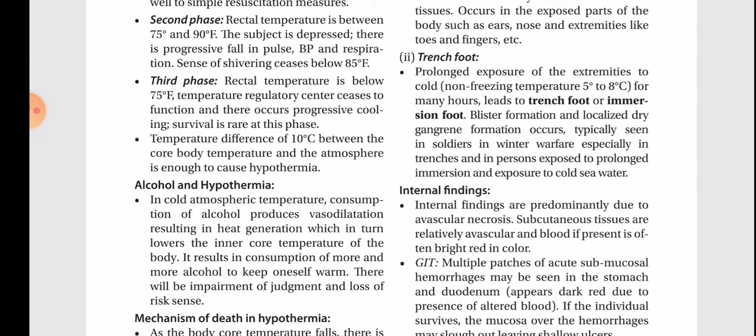Second phase. Rectal temperature is between 75 and 90 degrees Fahrenheit. The subject is depressed. There is progressive fall in pulse, BP, and respiration. Sense of shivering ceases below 85 degrees Fahrenheit.